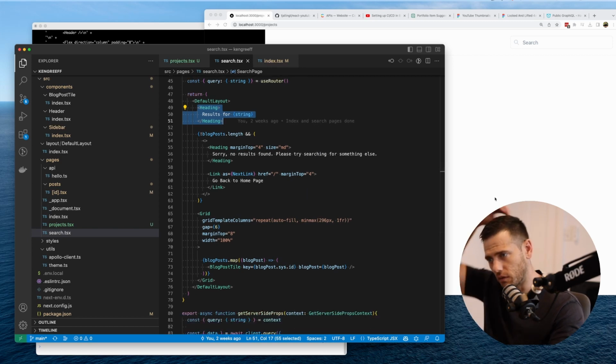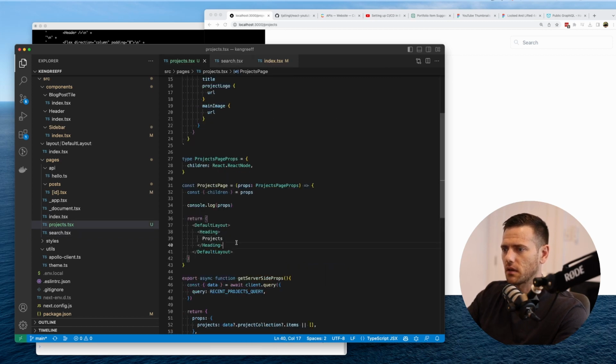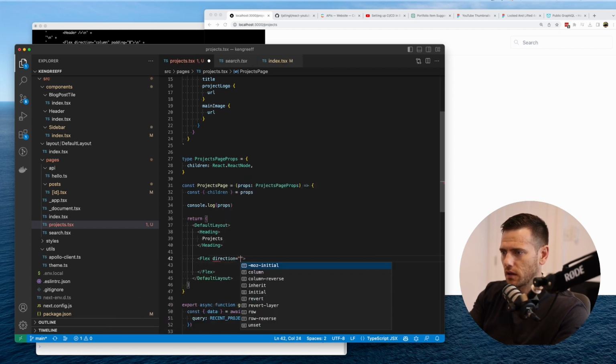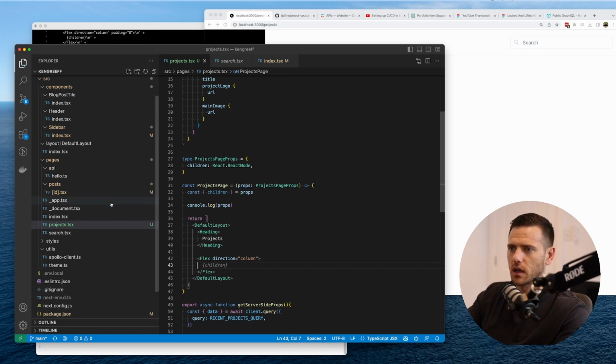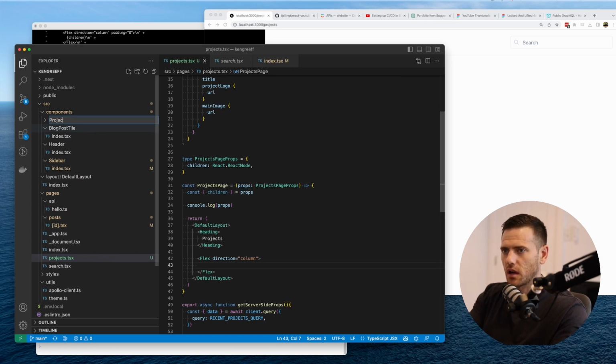Okay, the next thing, what are we going to do here? I don't want a grid. I want to have one project per line, so we just read them horizontally. We're going to have the logo and then figure out the layout as we go. So the next piece is just going to run this in a flex, direction column. I want that vertical running. Cool. So what I'll do now is we're going to create a component called project tile.